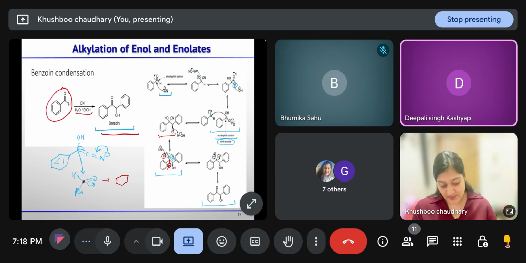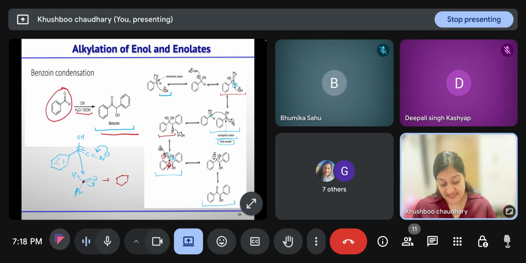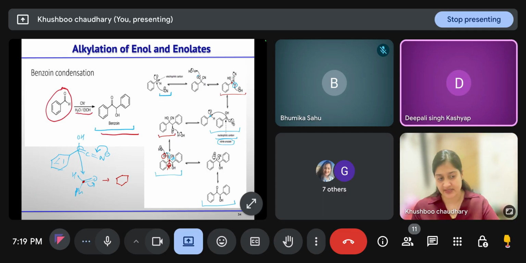In the previous case, when your nitrile is generating, base is taking the proton from here because that is an acidic proton. Now no acidic proton was there, only the OH proton is acidic, that is next to the nitrile. So it will take this proton, and then elimination of nitrile will give you this benzoin product.